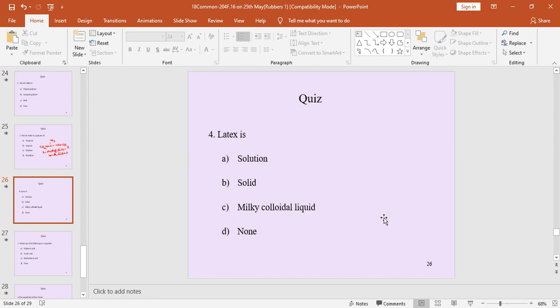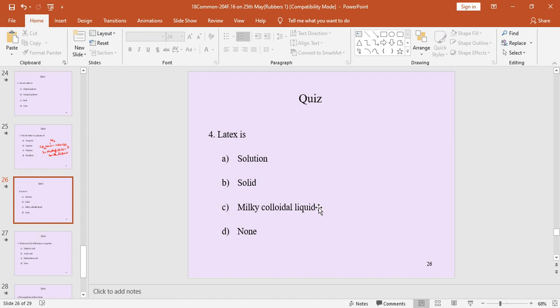Which is the correct answer? Latex is not a solution. It is not a solid. So D, none of the above, is not right either. The correct answer is that latex is a milky colloidal liquid. We already discussed that latex is a milky colloidal liquid.